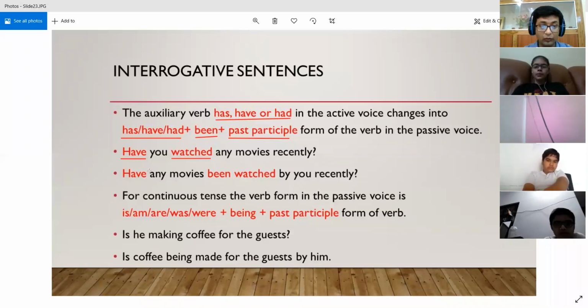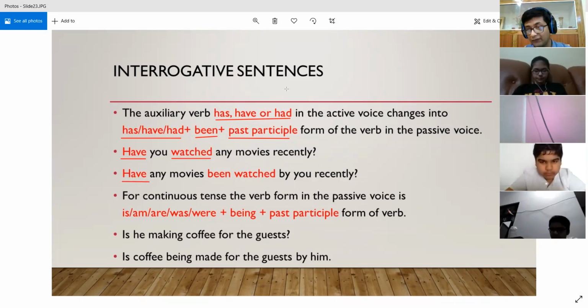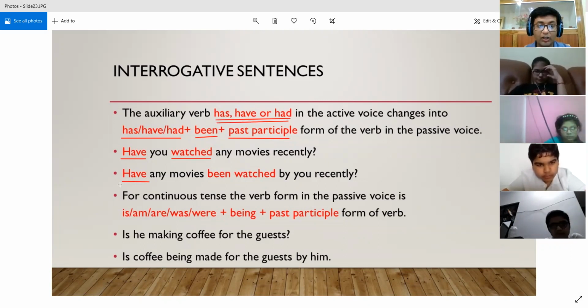So what we are going to do, we are going to use have as it is. When we have has, have, or had as the auxiliary verb, it does not change its form in the passive voice. Do, does, and did change their form into is, are, was, and were, but has, have, and had do not change their form. They remain as they are. So have any movies. Any movies was the object in the active voice.